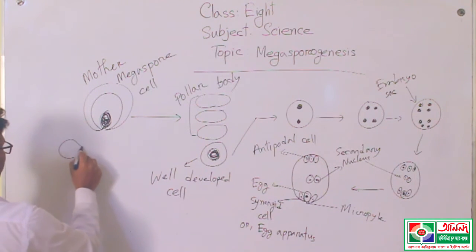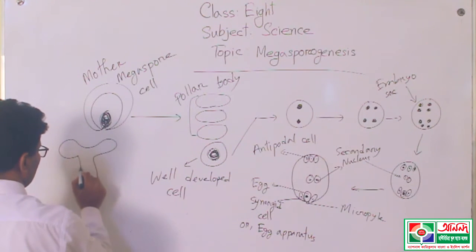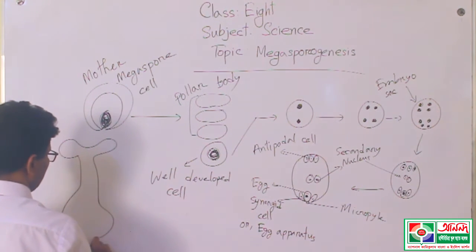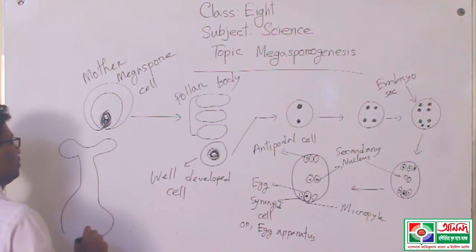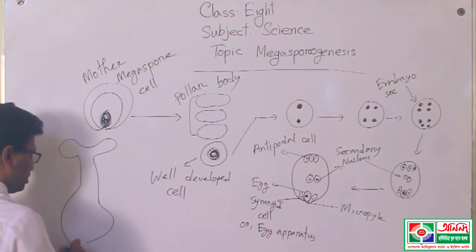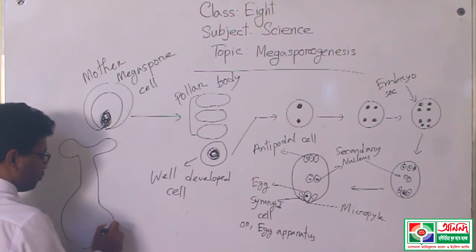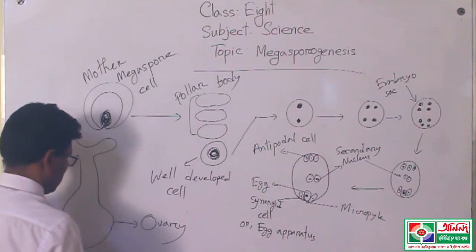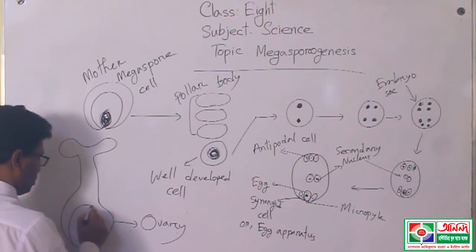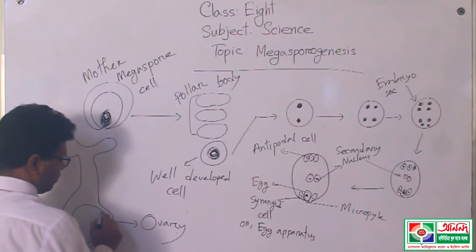We know that this is the female part of the flower, and this is the stigma, and this is the ovary. We know this is the ovary, and this is the ovule.